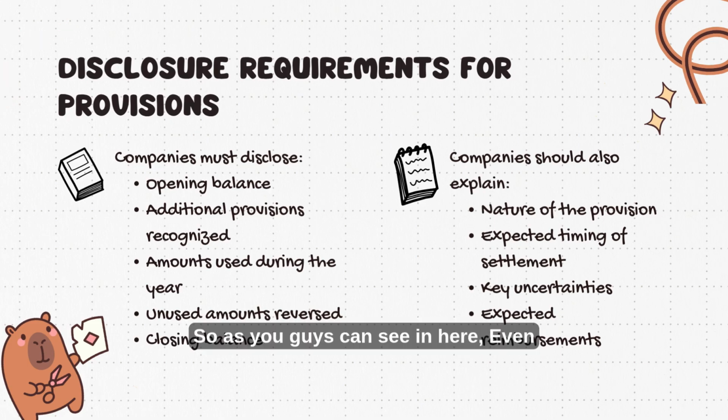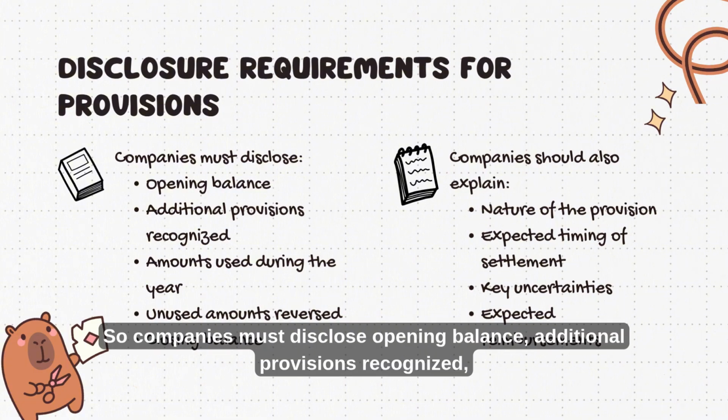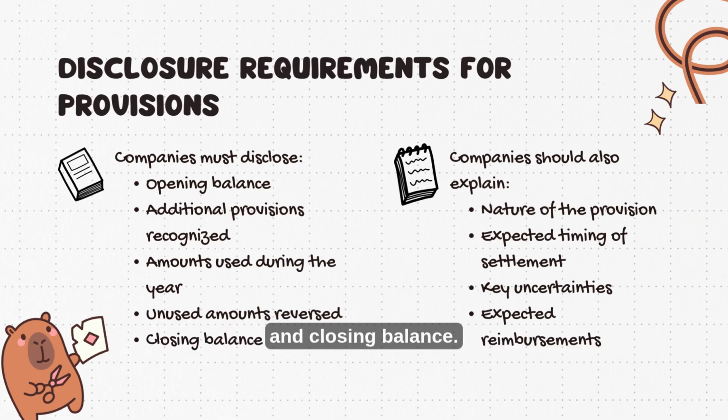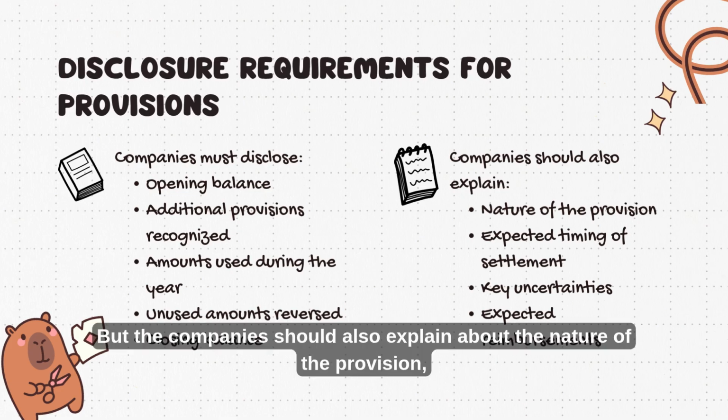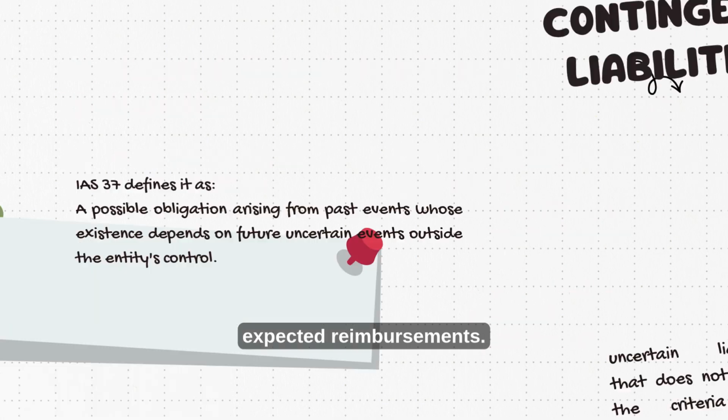As you can see in here, even though provisions are recognized, disclosure is still required. Companies must disclose the opening balance, additional provisions recognized, amounts used during the year, unused amounts reversed, and the closing balance. The companies should also explain the nature of the provision, expected timing of settlement, key uncertainties, and expected reimbursements.